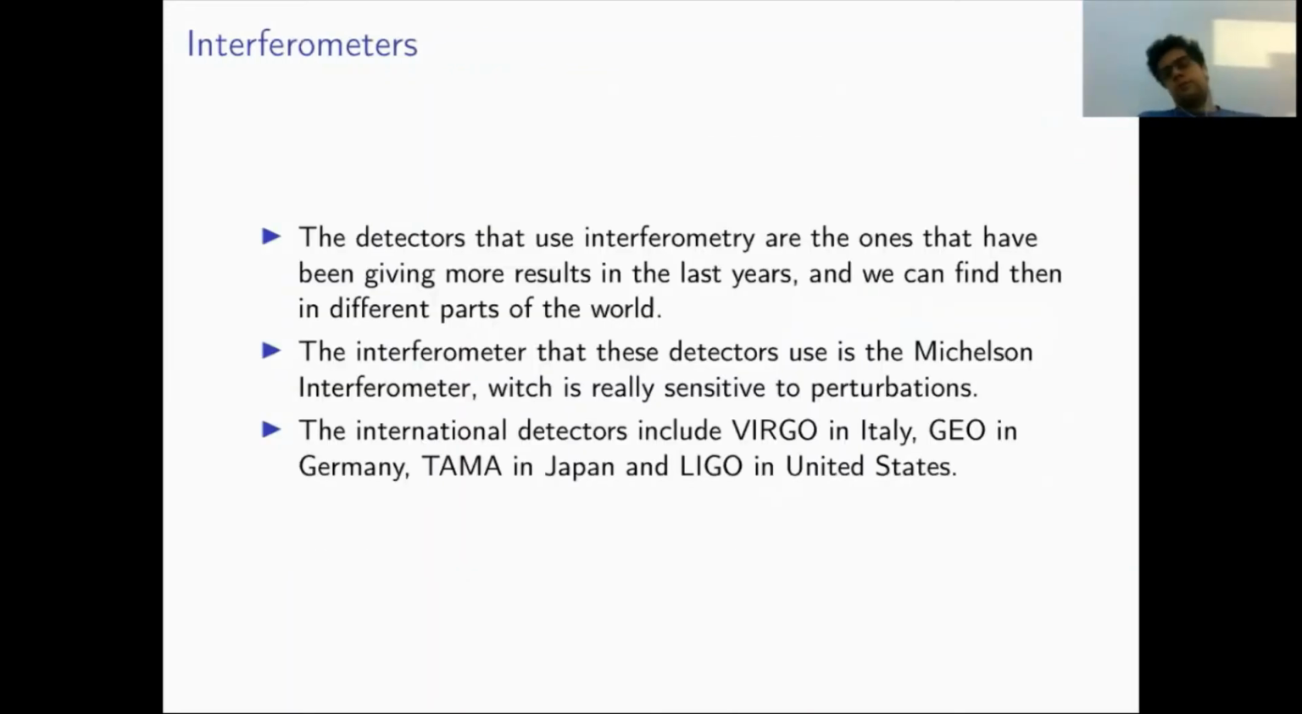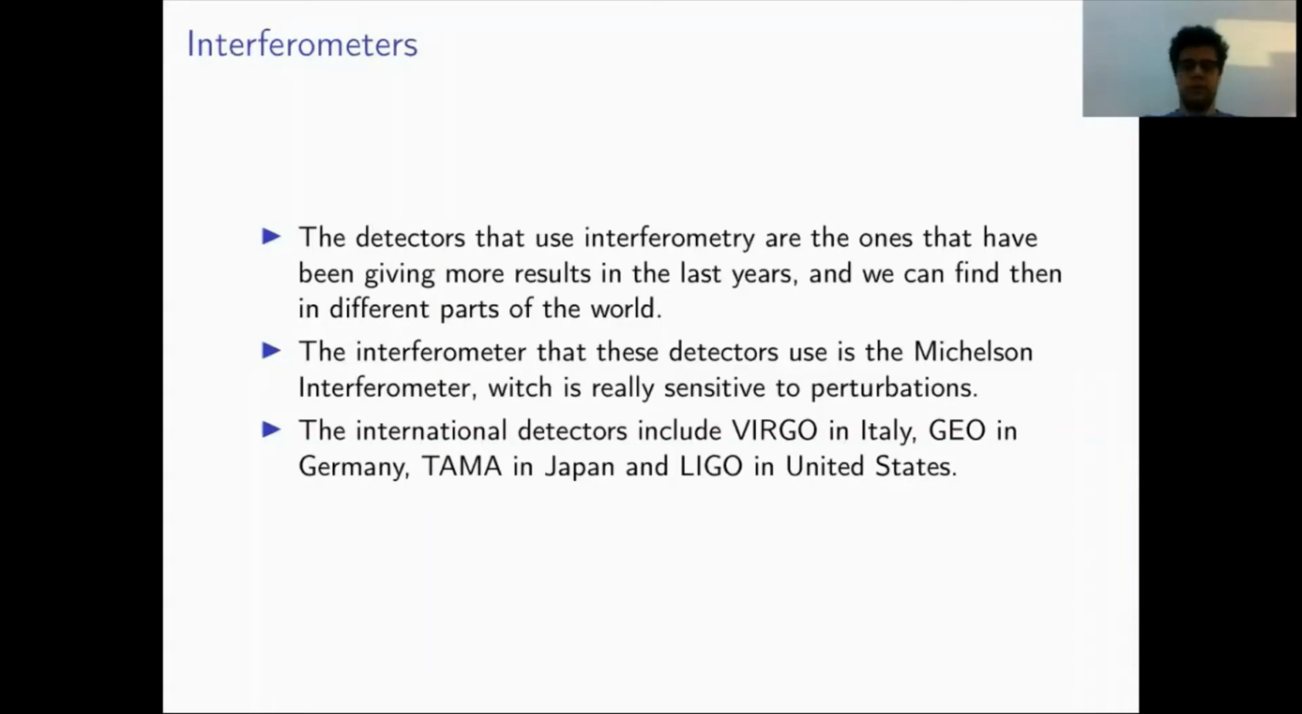And the most famous detectors are the ones that use interferometry. They are all around the world. We have Virgo in Italy, Geo in Germany, TAMA in Japan, and LIGO in the United States. The most recent achievement of these detectors were made by LIGO and Virgo in a collaboration. They were the first one to detect gravitational waves, which earned them the Nobel Prize.